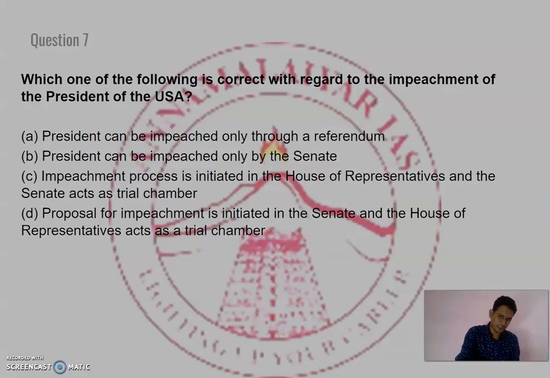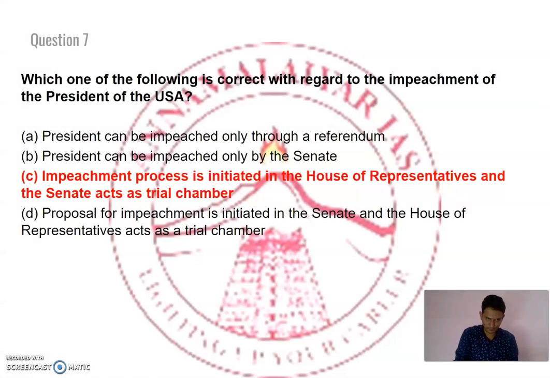So the impeachment process takes place in the House of Representatives, and the trial takes place in the Senate. So that has to be remembered. Again, this becomes a very important question with respect to your preliminary.